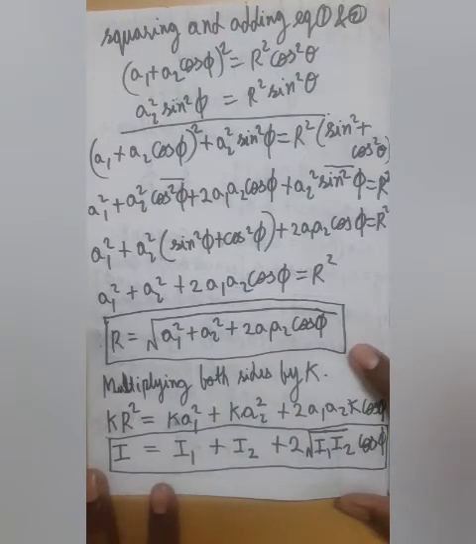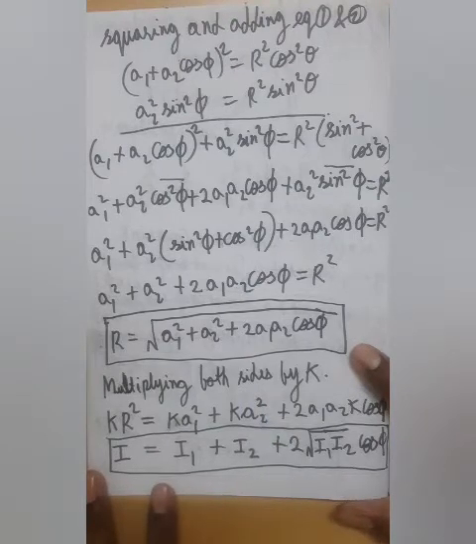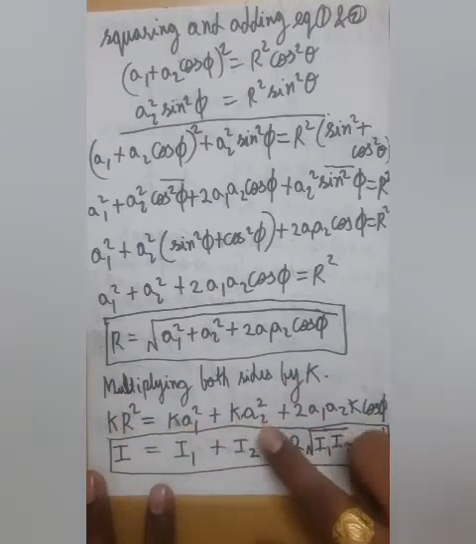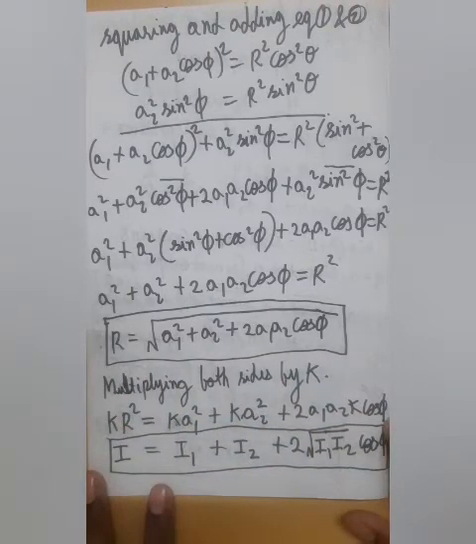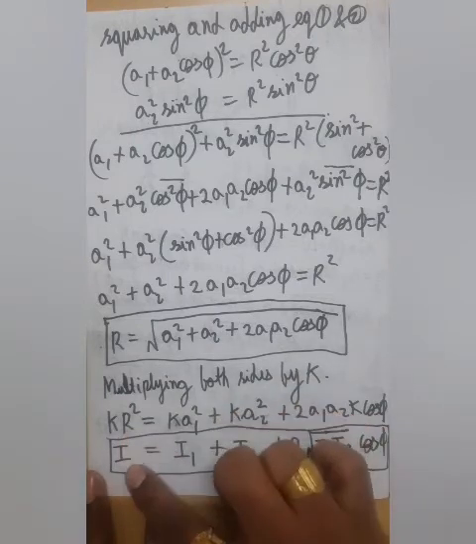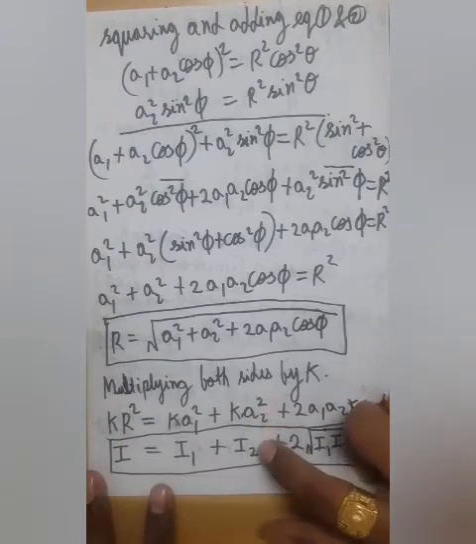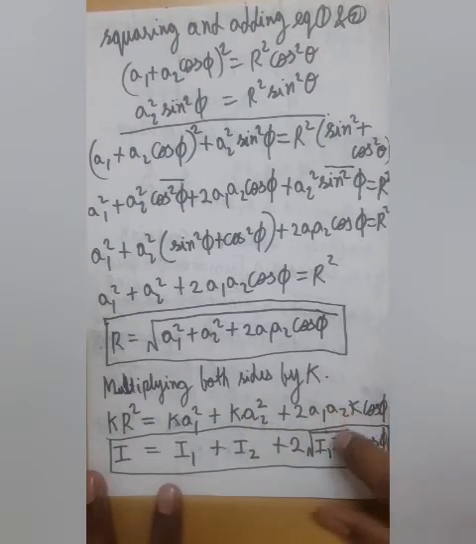Okay, now if we multiply with k both sides, then we would get the expression for intensity, and this would become kr square equals ka1 square plus ka2 square plus 2a1 a2 k cos phi. So kr square would become I, ka1 square would become I1, ka2 square would become I2, and this would become 2 under root I1 I2 cos phi.